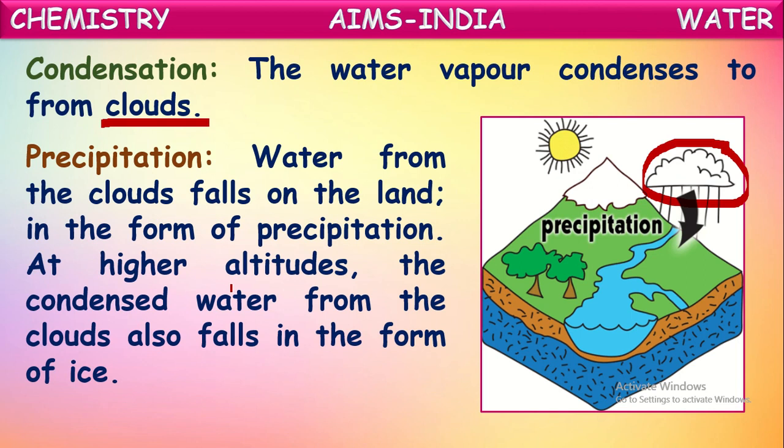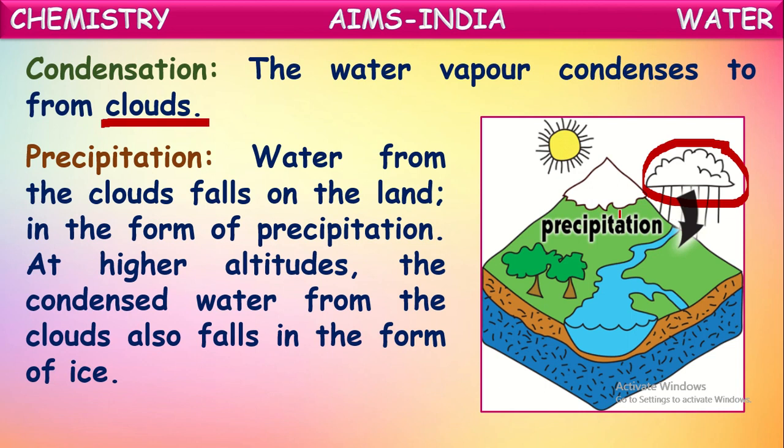So they come down. That is called precipitation. Coming down of this water from the air, from the clouds to earth, is called precipitation. So that we are also calling rain, isn't it? So from the clouds, water comes down to the earth's surface in the form of precipitation.